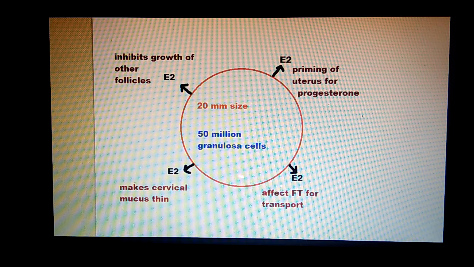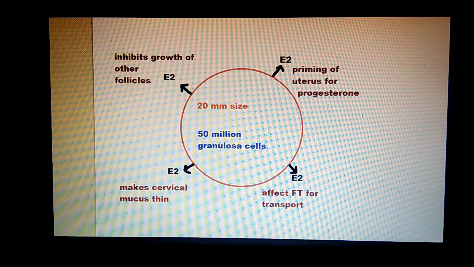So this is a dominant follicle which is 20 millimeters in size with 50 million granulosa cells, and it secretes a huge amount of estrogen. So you see this estrogen is inhibiting the growth of other follicles, making the cervical mucus thin so that sperms can penetrate. This affects the fallopian tubes, making them good for transporting the ovum,